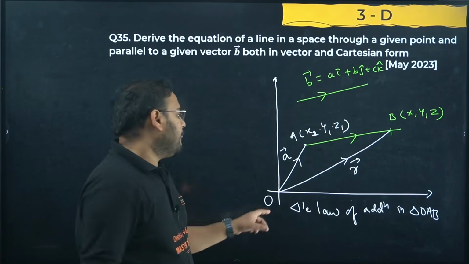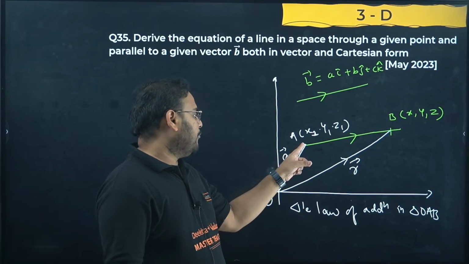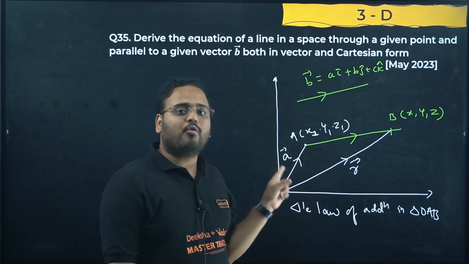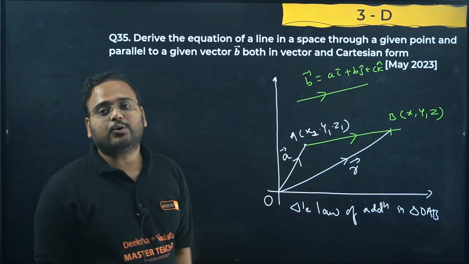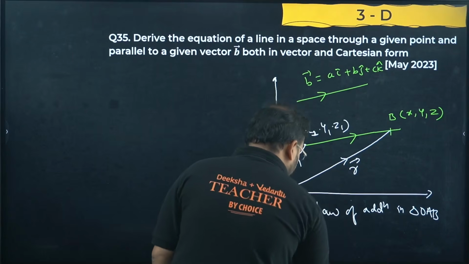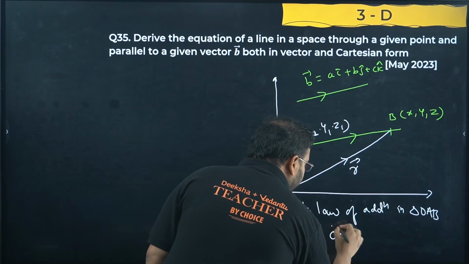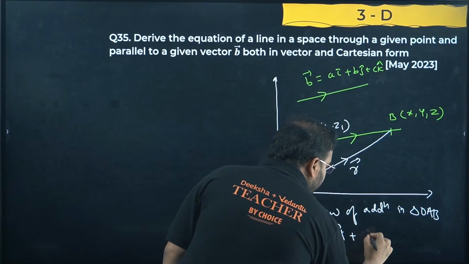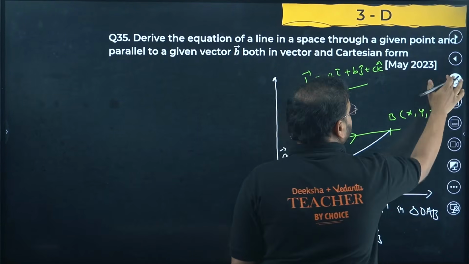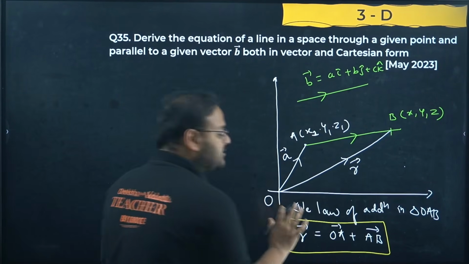Check carefully, vectors OA and AB are attached head to tail. Point A is the head of the vector OA and A is the tail of the vector AB, so triangle law of addition is valid. I can write vector R directly as vector OA plus vector AB. This is a very important step. Let's continue from here.